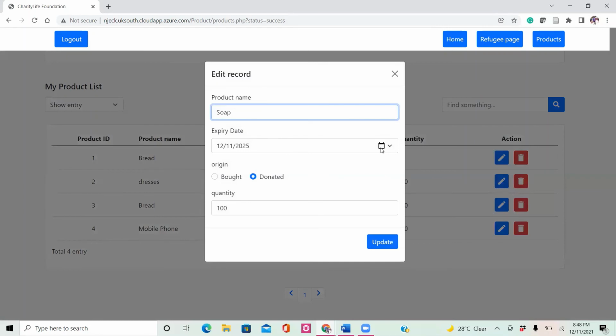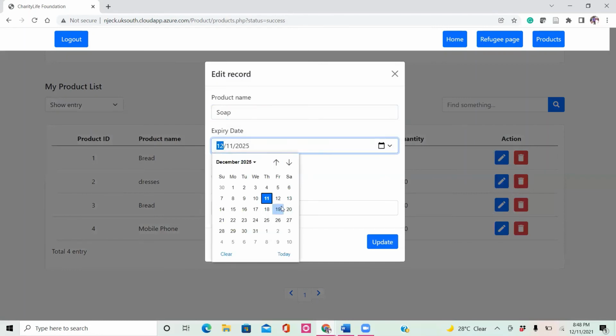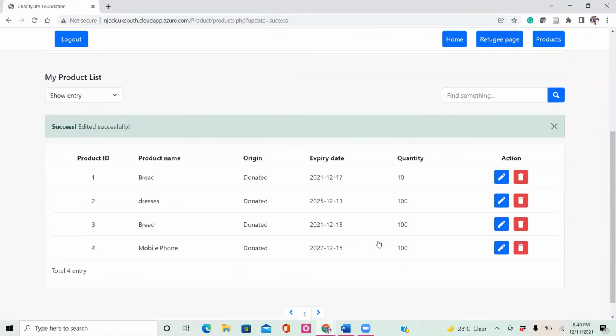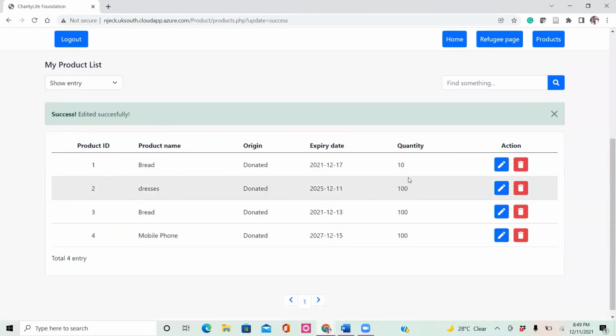And then we could say the soap is to expire, let's just say 2025, and then let's say it was bought and not donated, and instead of 100 we have 10, and then we can just click update, and then it says updated successfully, and we see that we have successfully changed the information here.